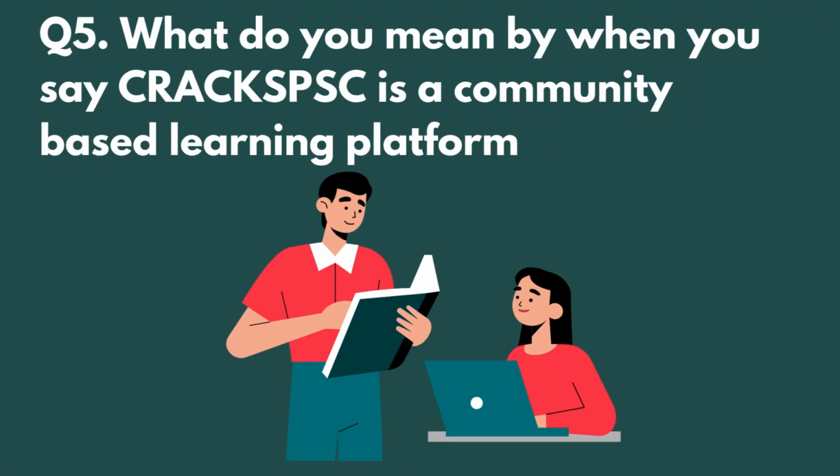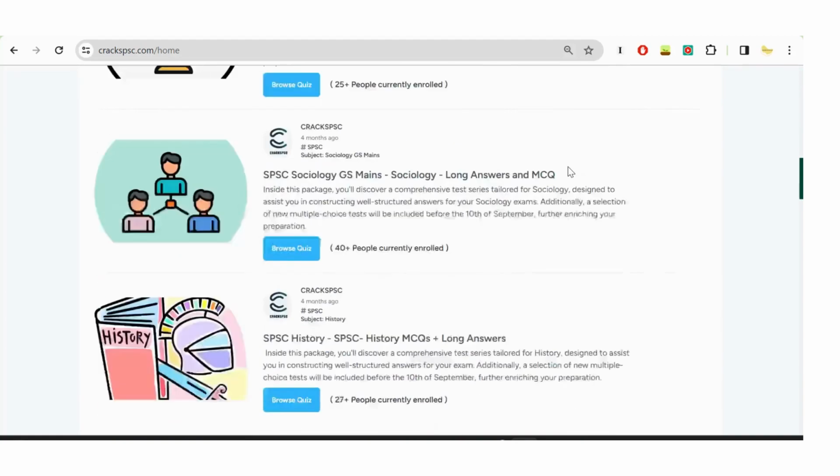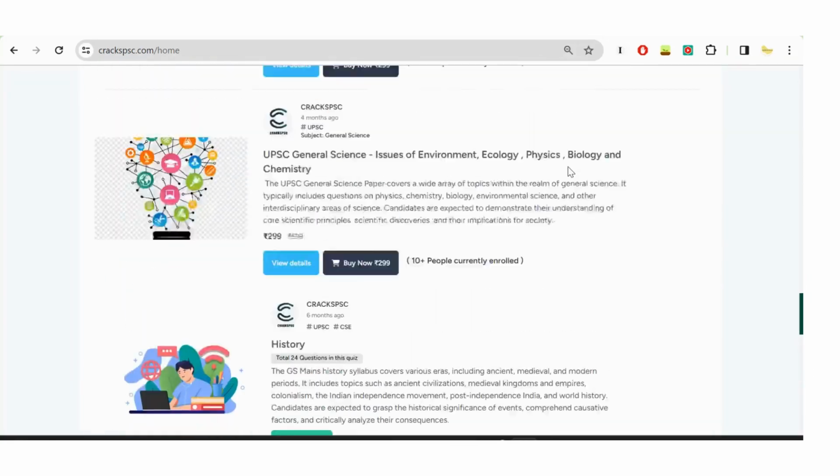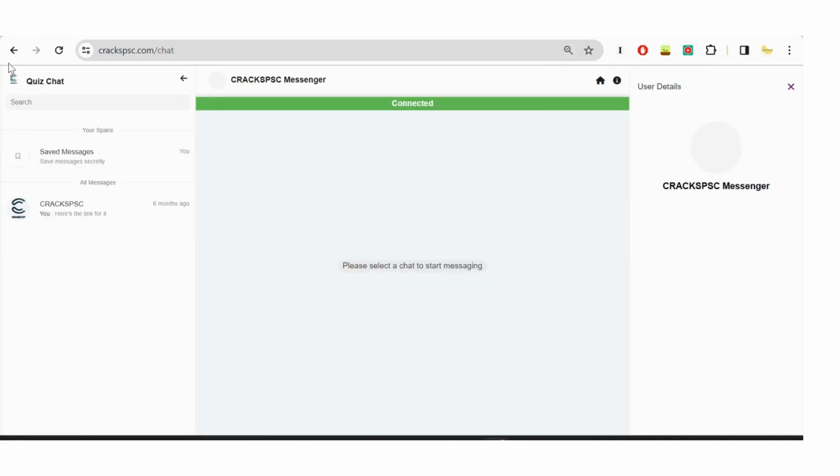What do you mean when you say CRACKSPSC is a community-based learning platform? So we've always envisioned creating a platform where learners would come together, help each other, and make learning as accessible as possible to everyone. That's why we created this learning platform where, anywhere from Sikkim you can easily access it. There are a bunch of free tests as well you can take. And that's why we also created the chat feature where you can just go and message anyone regarding the link, or how are you studying.